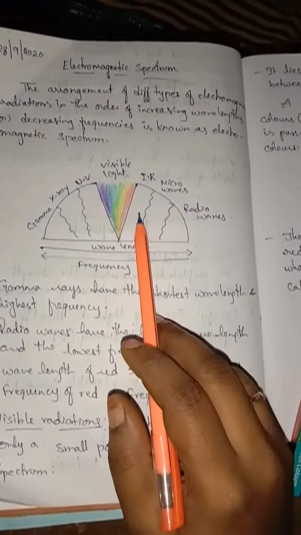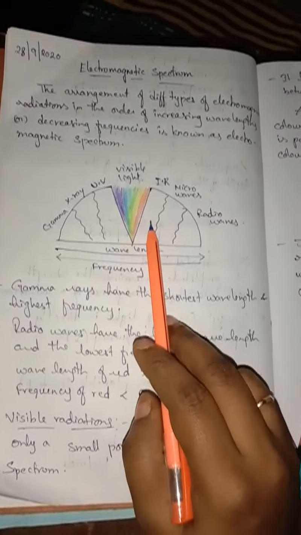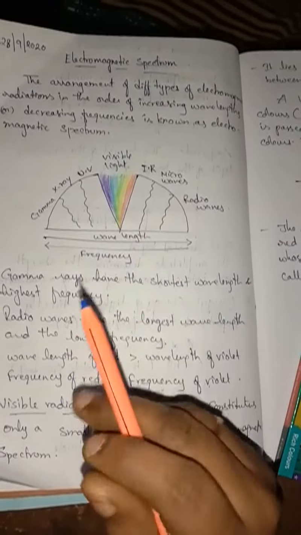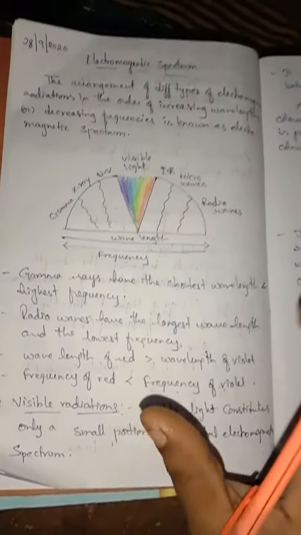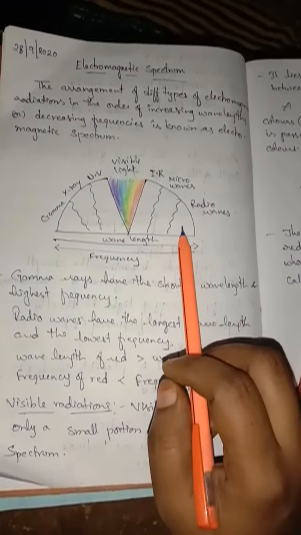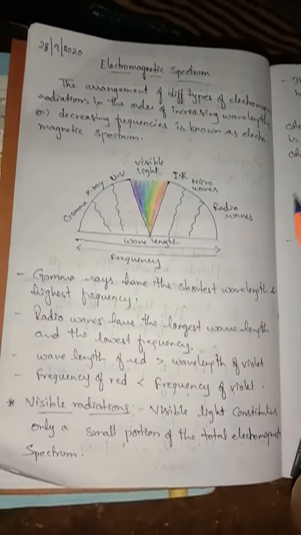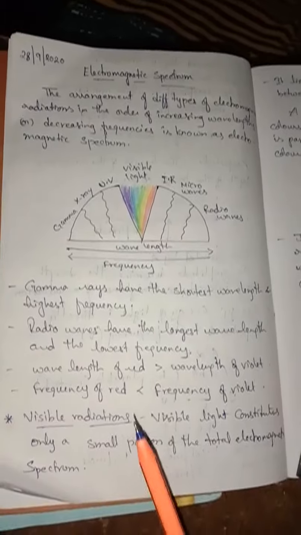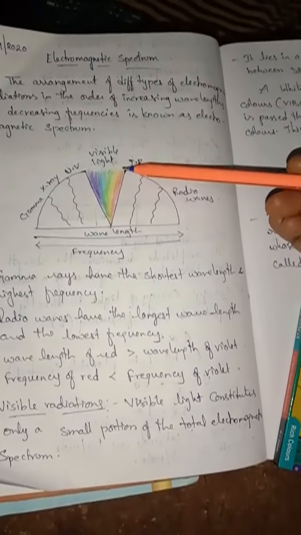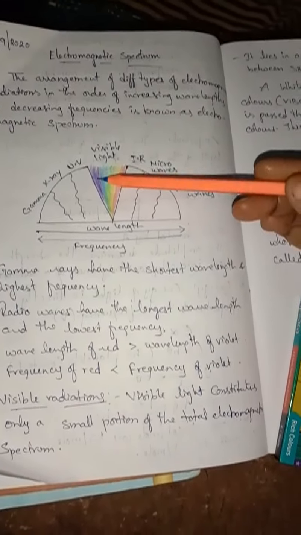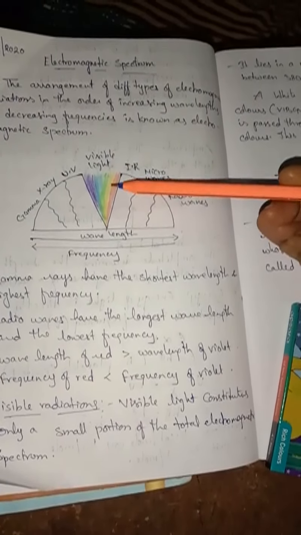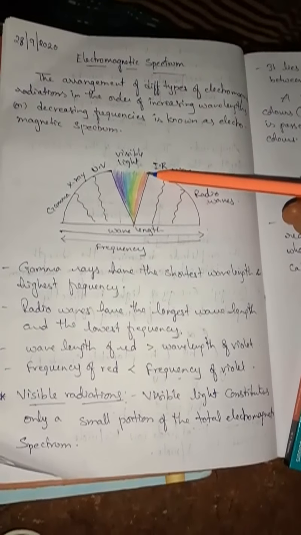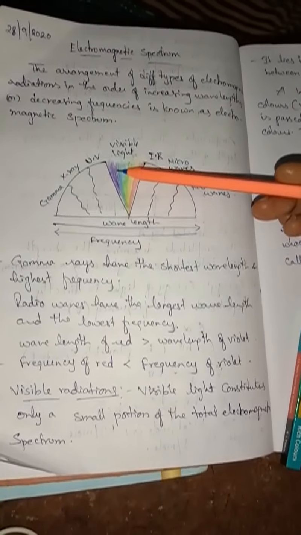Next comes the infrared region. This can be obtained from incandescent objects, and microwaves can be obtained from Klystron tubes. One of the sources, I am giving as an example. And radio waves come from an alternating current having high frequency. So these are the sources of electromagnetic radiations. In visible light, the wavelength of red is greater than the wavelength of violet. When the wavelength is highest, the frequency will be lower. So the frequency of red is lesser than the frequency of violet, isn't it?